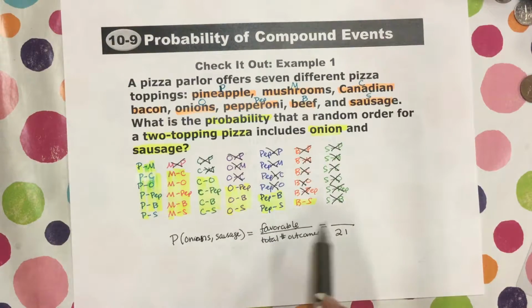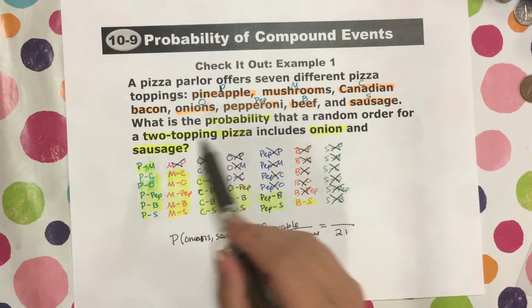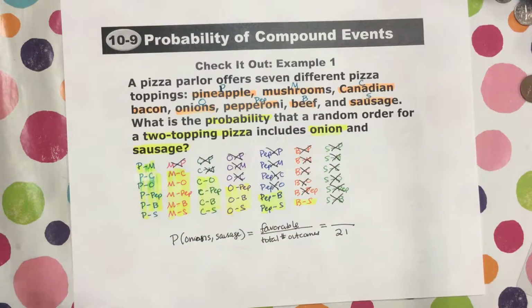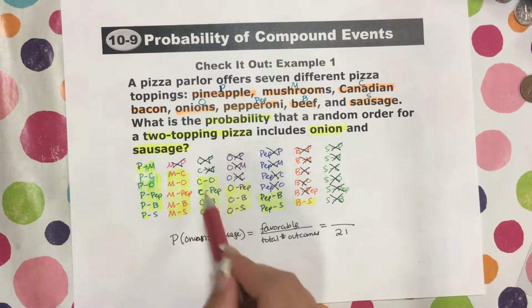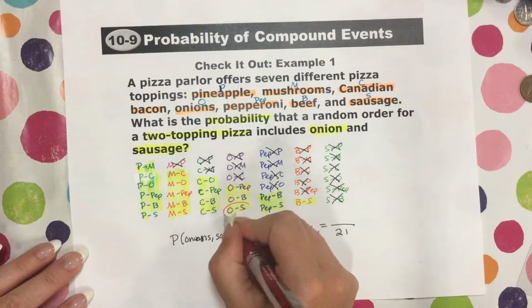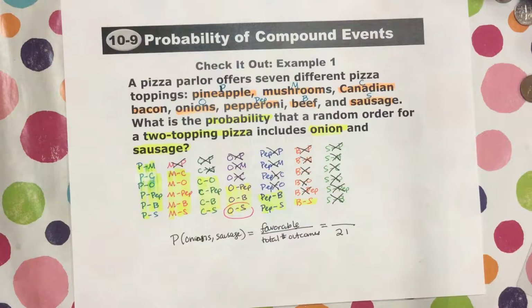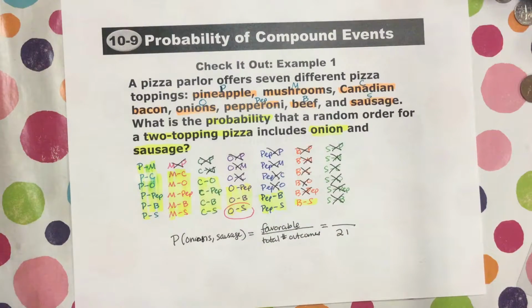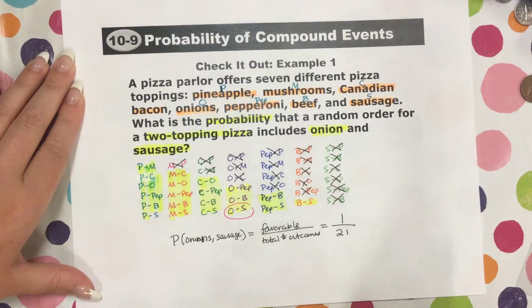Now, which ones are favorable? Which of these have onions and sausage? So I see onions and sausage just right here. So it looks like there's only one option that has onions and sausage. So that's going to be our probability.